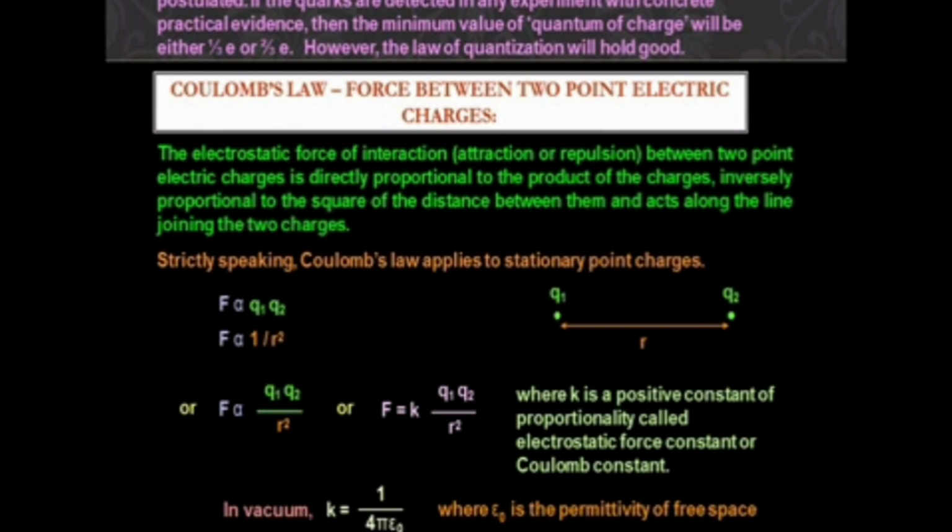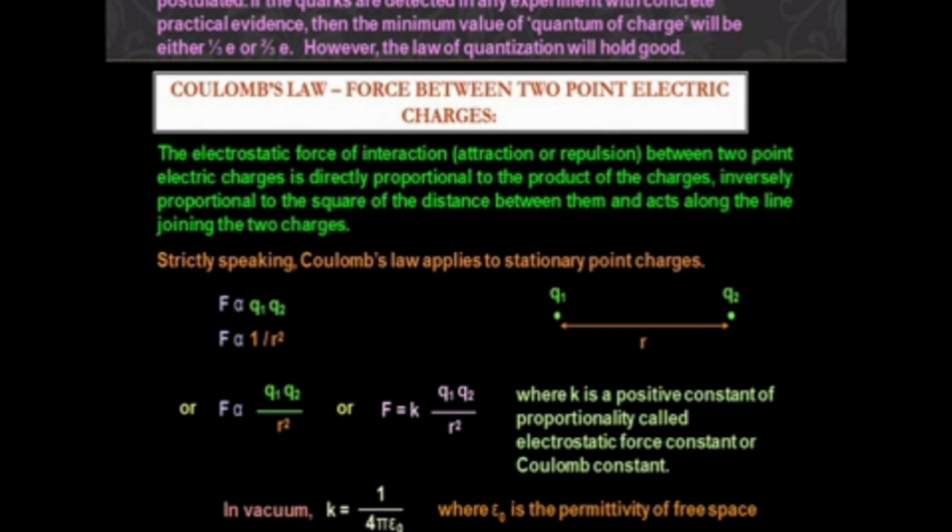So now we can consider two charges, Q1 and Q2. The distance between the two charges is R. Here, Coulomb's law says that the electric force interaction is either an attraction or a repulsion. In the universal gravitation law, the force acting between two masses is attractive only.